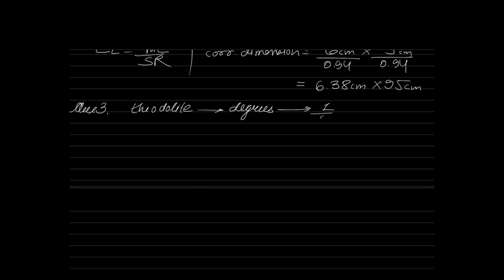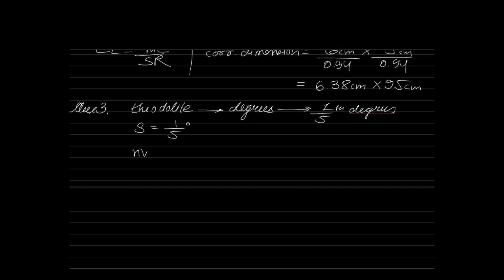A digital theodolite is divided into degrees and 1/5 of a degree. It is fitted with an extended vernier and reads up to 0.01 degree. The number of main scale divisions are. So what kind of vernier do we have? The S value is 1/5 of a degree. Extended vernier means NV is equal to (2n minus 1) into S.